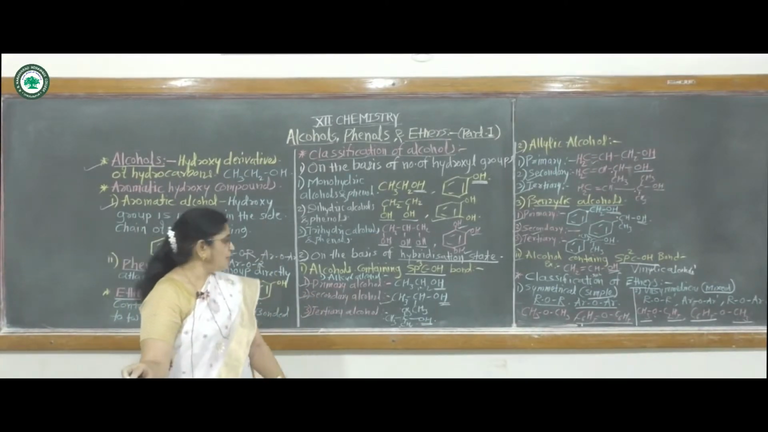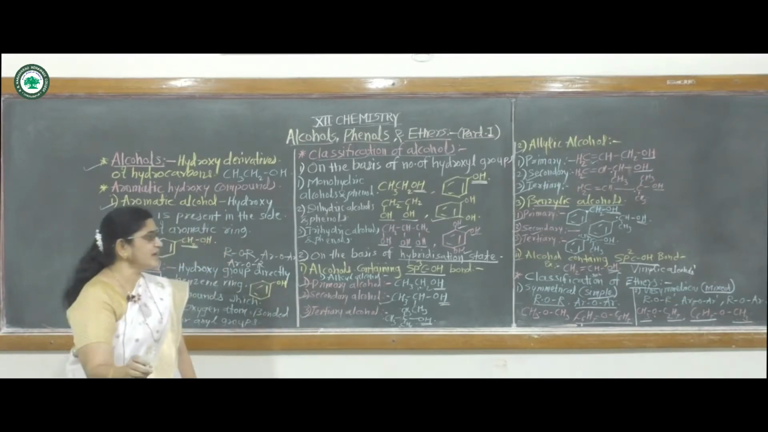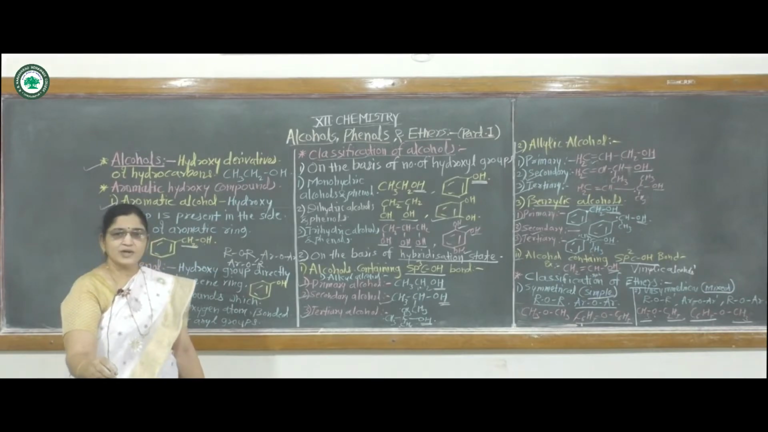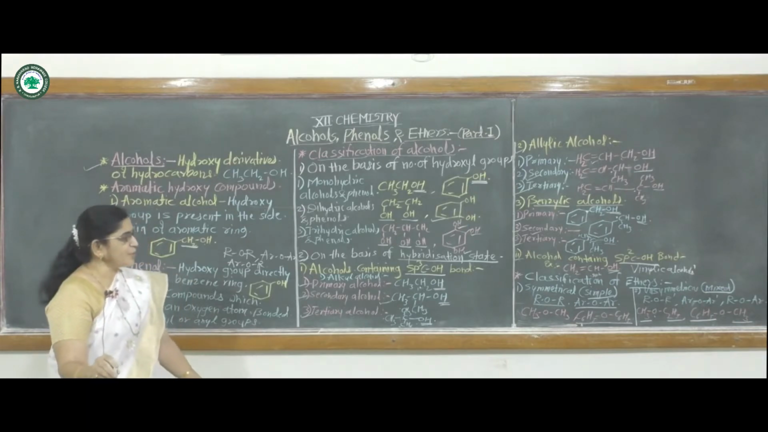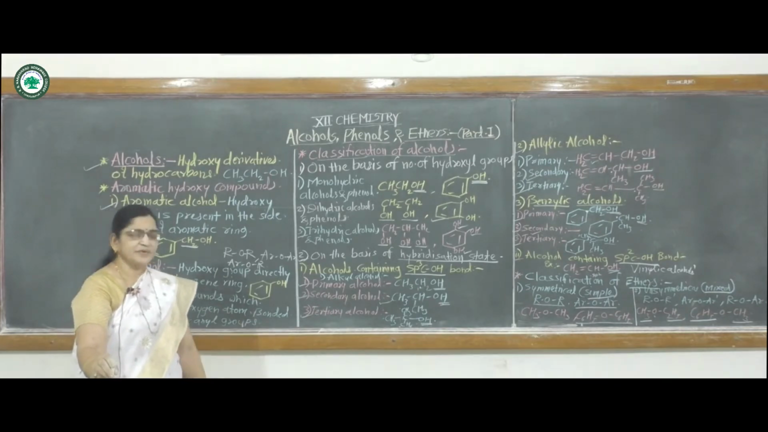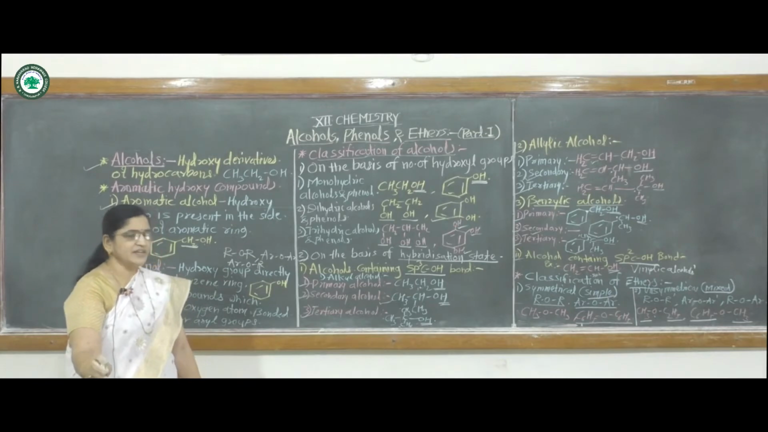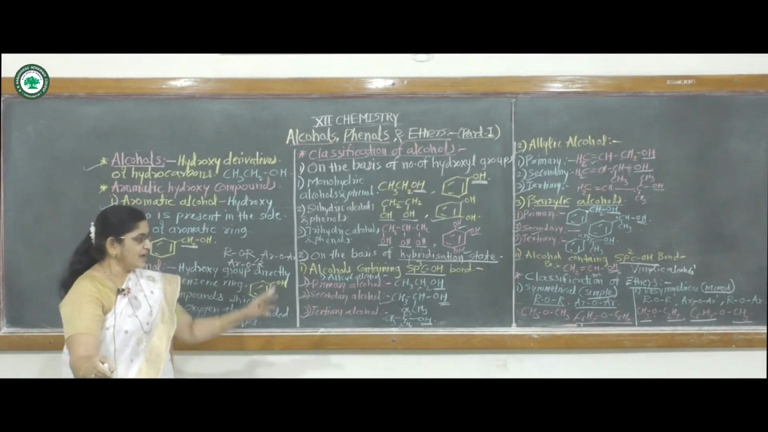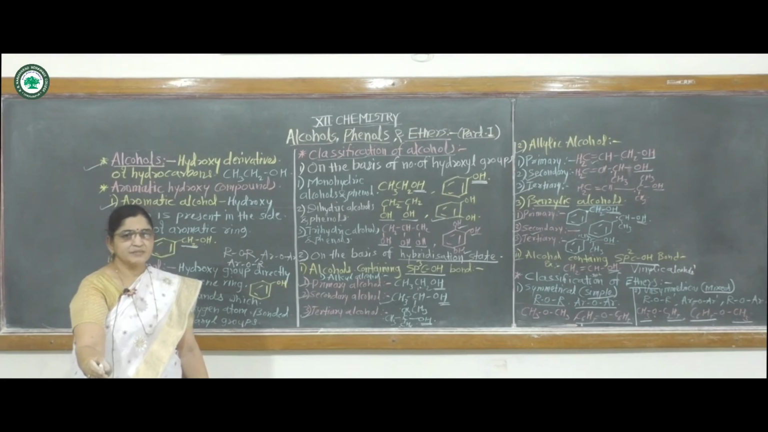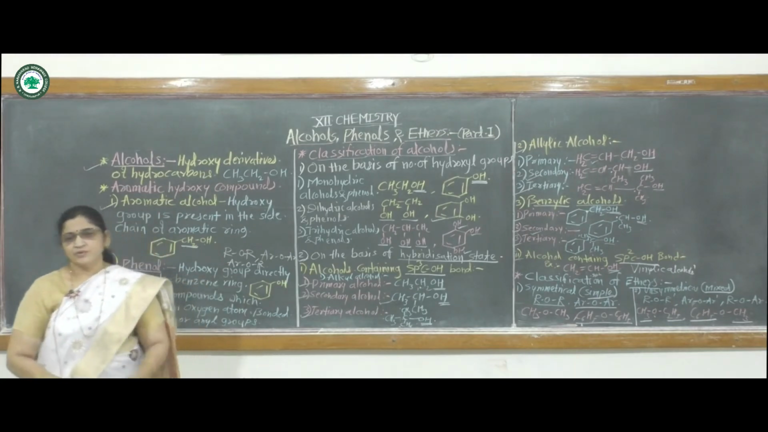Then second of this sp3 COH bond, allylic alcohol. These are again classified as primary alcohol, secondary alcohol and tertiary alcohol. Then third one, benzylic alcohol, that means the OH group is attached to an sp3 hybridized carbon atom next to the benzene nucleus. Again these are classified as primary alcohol, secondary alcohol and tertiary alcohol. And last one, classification of ethers, that is, symmetrical ether and unsymmetrical ether. Now today we will stop here.